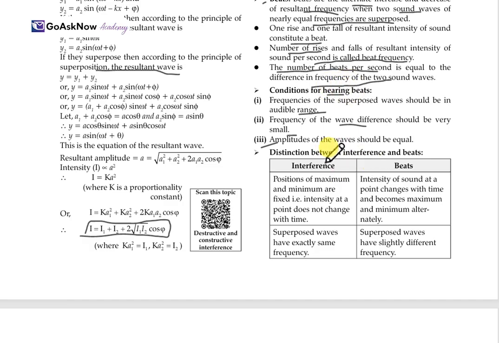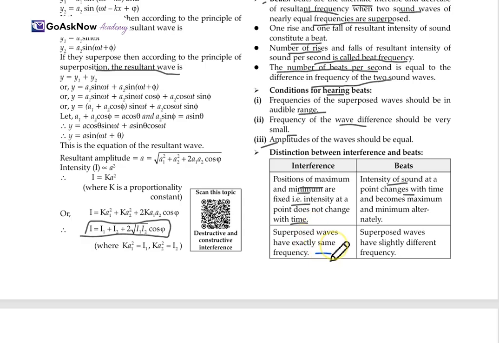Now, the distinct differences between interference and beats. Firstly, in interference, the positions of maximum and minimum are fixed. The position is fixed, which means the intensity at a point does not change with time. Here in beats, the intensity of the sound at a point changes with time and becomes maximum and minimum. This is what a beat means. Where it is not changing, it is considered interference. Where the intensity keeps on changing, it is considered a beat.